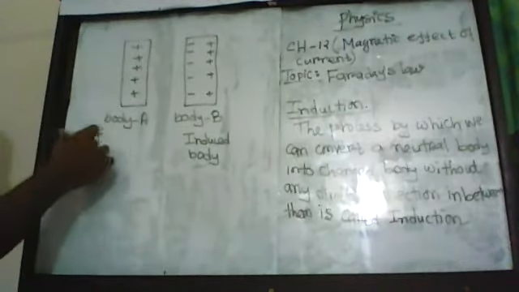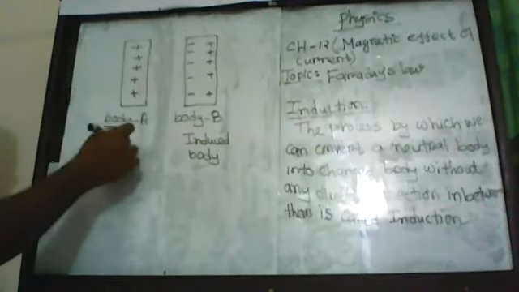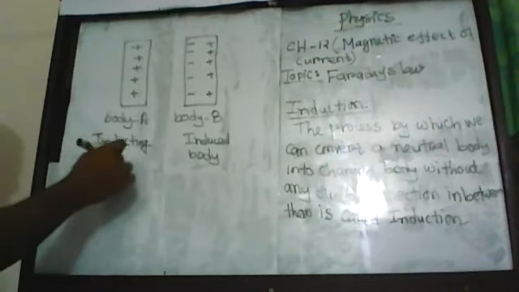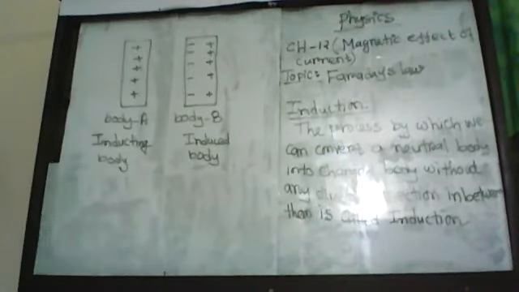Because of the presence of the charged body, the induced body becomes charged. The first charged body is called inducting body, and the second one is called induced body.